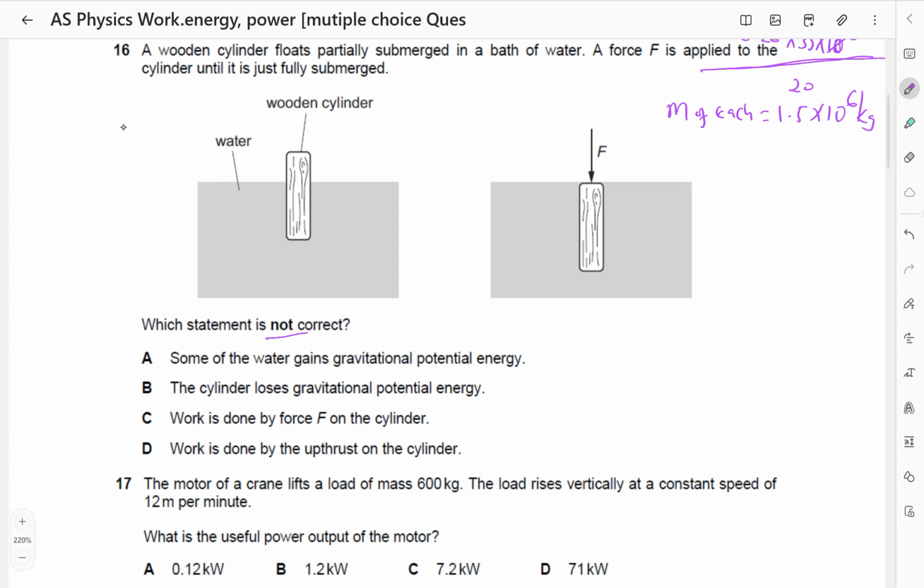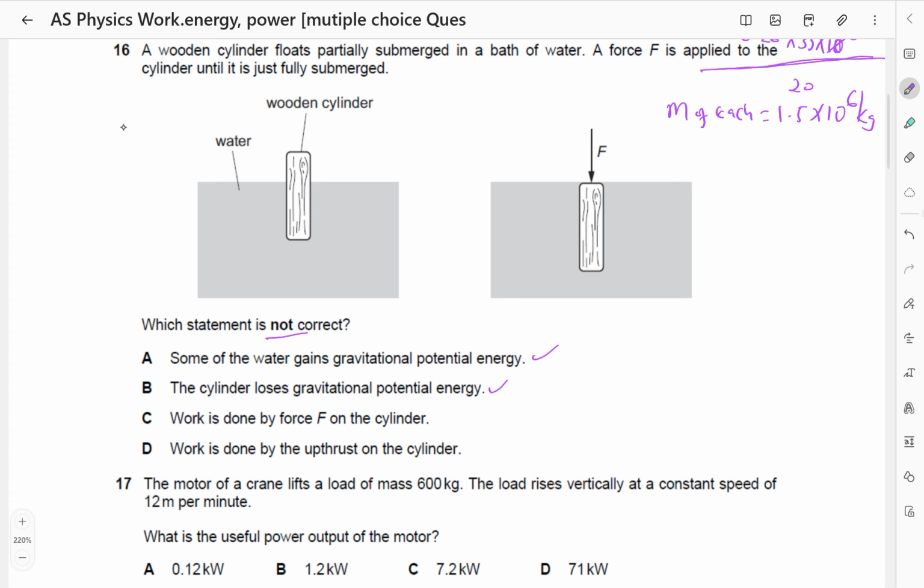Which statement is not correct? Some of the water gains gravitational potential energy. That is correct. Water rises as the cylinder sinks, water is rising. The cylinder loses gravitational potential energy. That is also correct because its height decreases, it goes down.